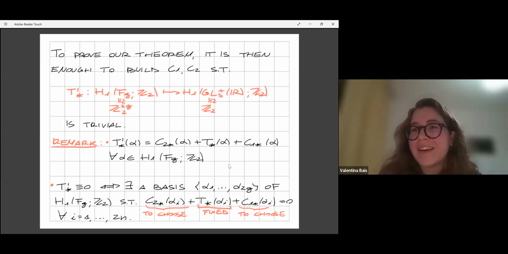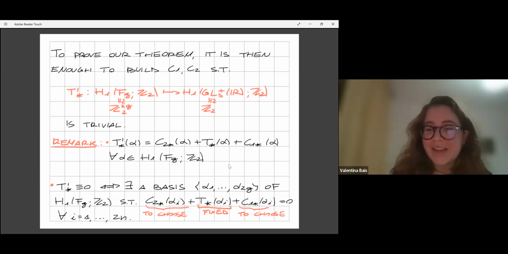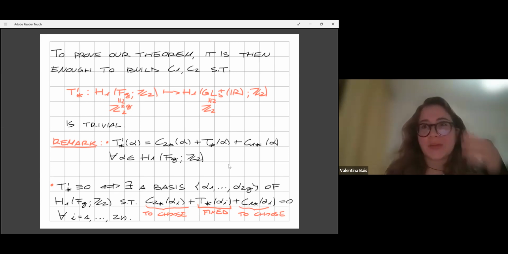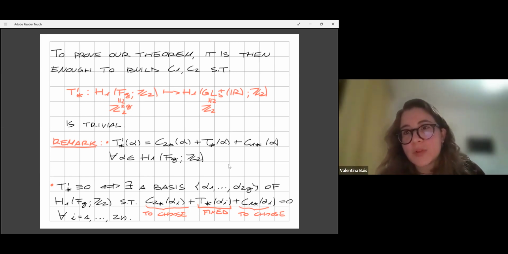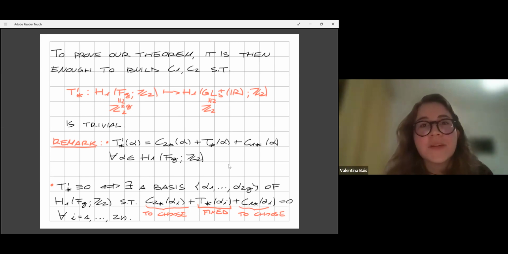I mean, the only other dimension for which this is trivial is dimension 1, so it's quite surprising. I was quite surprised when I discovered this. And so I have 5 minutes, but I think I'm already over. I just wanted to show you the references and say something.